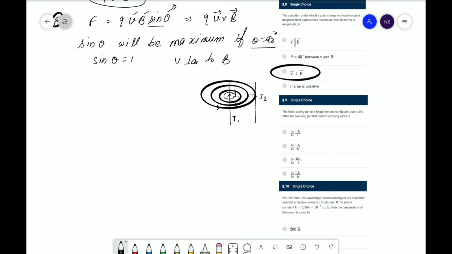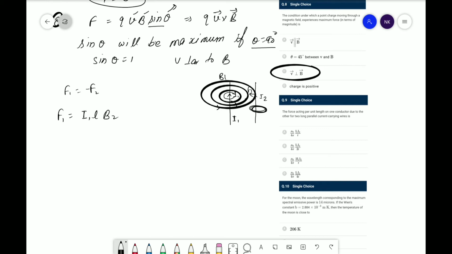The force due to I1, or we can say the magnetic field B1, will oppose this, so F1 will be opposite, minus of F2. But here F1 will be equal to I1 L, but the magnetic field experienced here is B2.